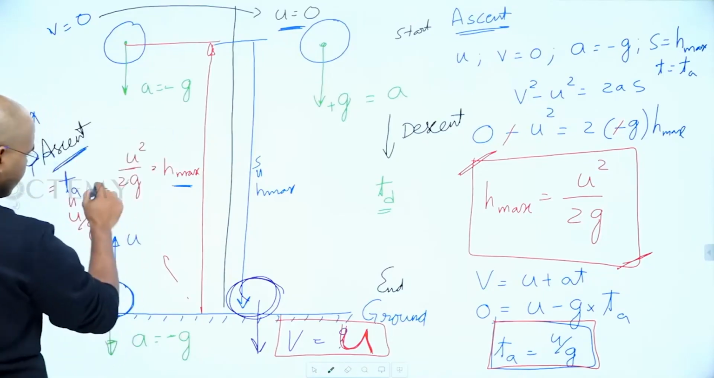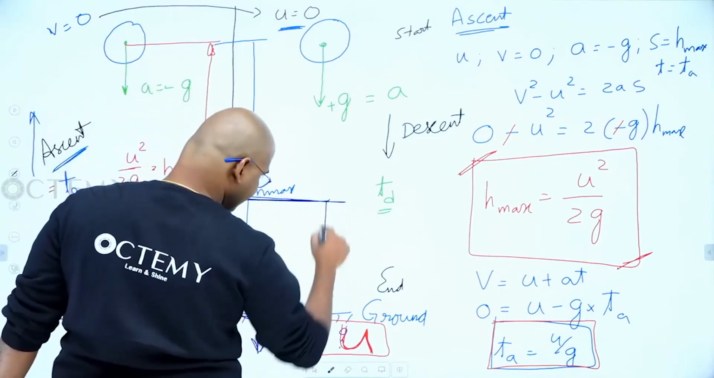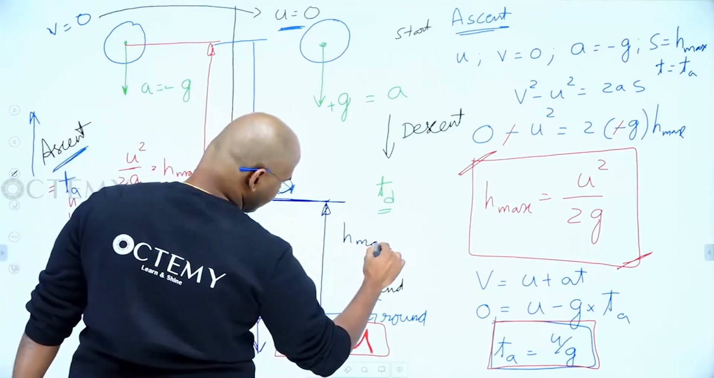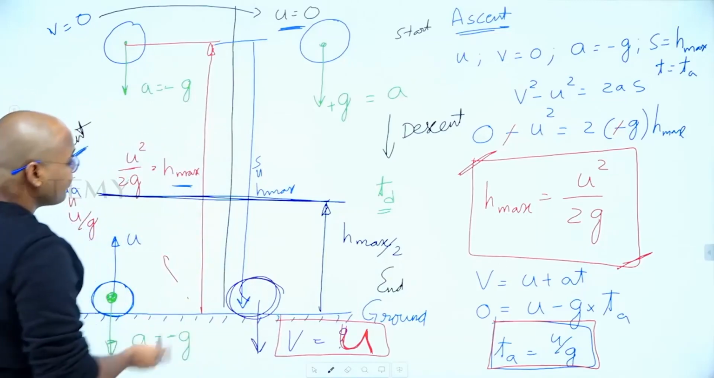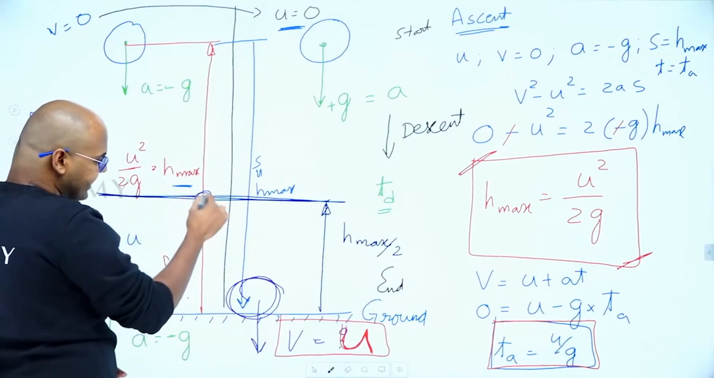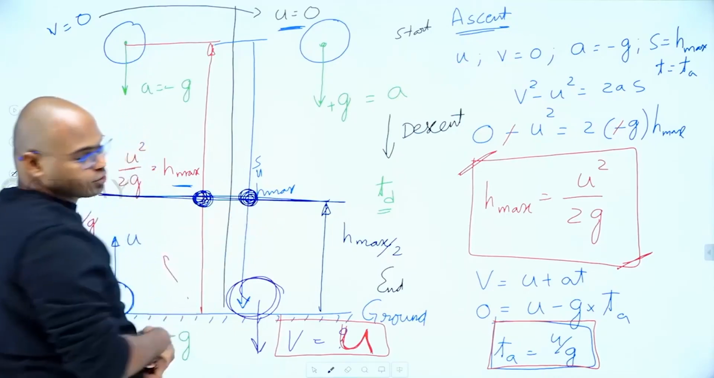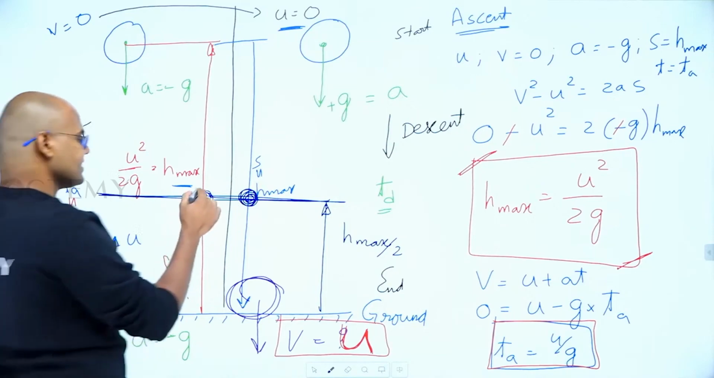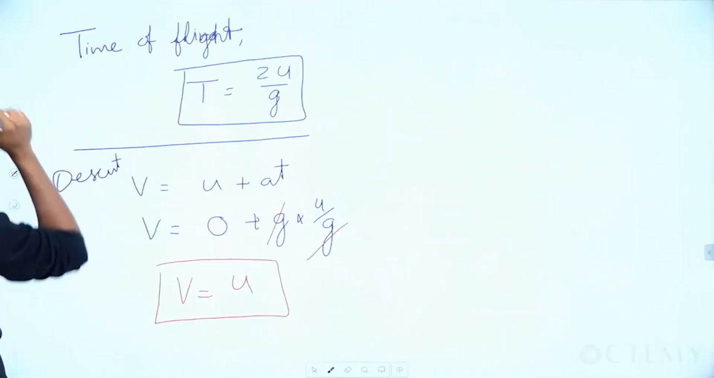Velocity at half the maximum height, that is at h max by 2. Now tell me, while going up the ball is at h max by 2, and while coming down also it is at h max by 2. He didn't mention which one he is asking, so I will do both cases, while going up and while coming down. All of you okay?